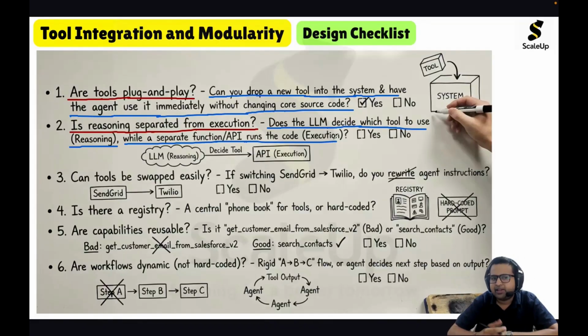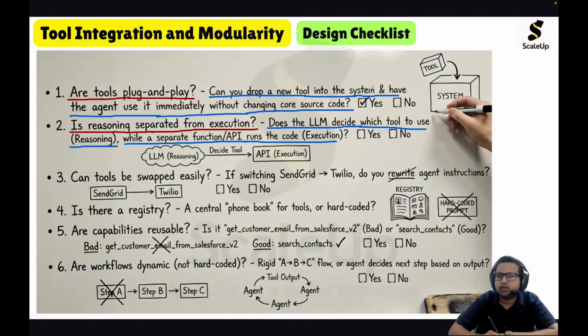Tool execution should be done independently. And if that is happening, then definitely you have separated reasoning from execution. But if you have a tool wherein execution needs the support of the large language model, then it's a design flaw, because we should integrate those tools wherein we can clearly separate reasoning from execution.